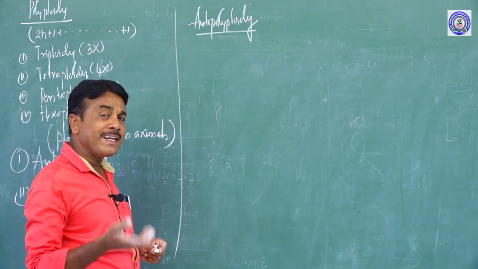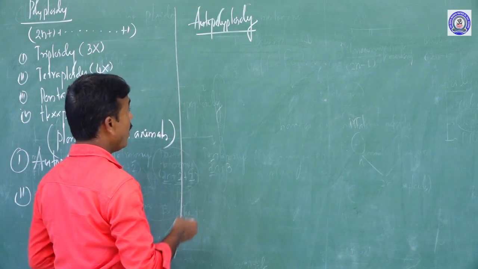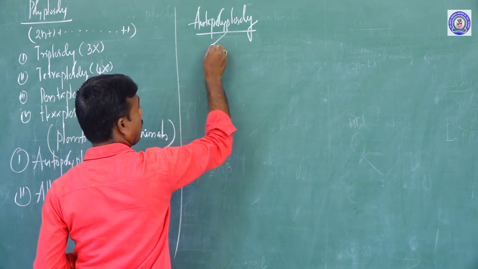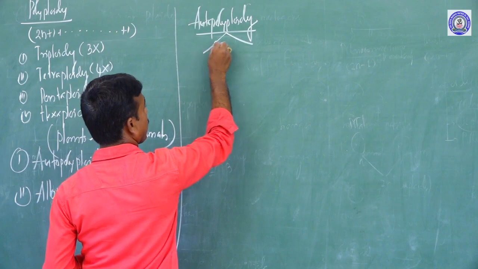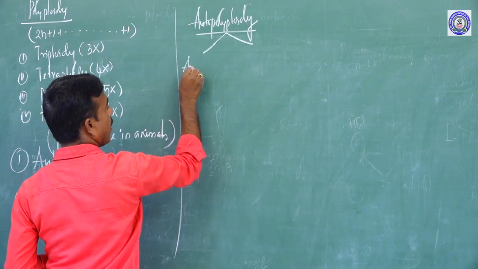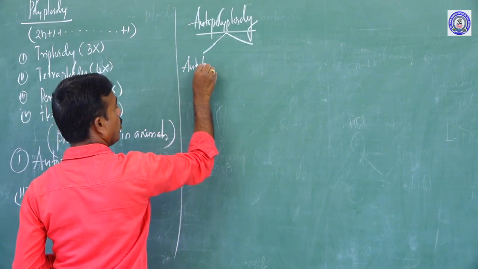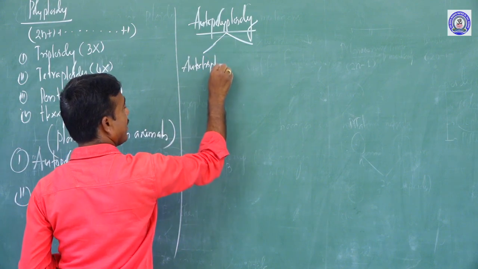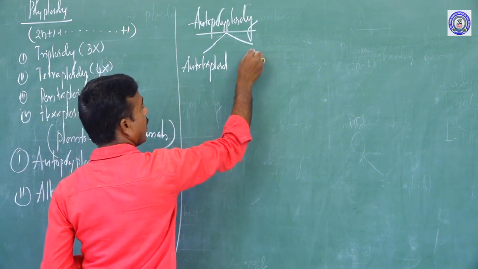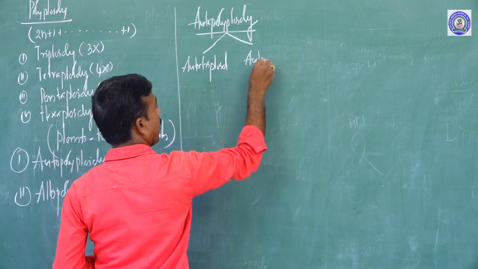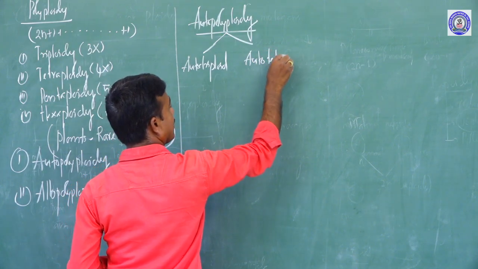Based on the number of chromosomes added, autopolyploidy is further classified into 2 types: autotriploidy and autotetraploidy.